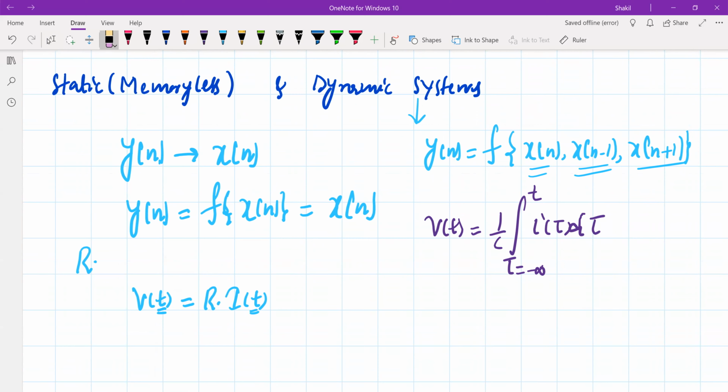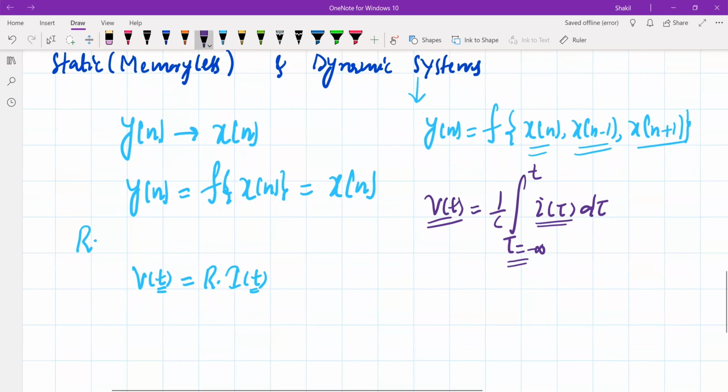Let me write it. So this is I of tau, V of tau. The output voltage of the capacitor is related to the current by this relationship, and this tells you simply that it depends upon all the past values of the charge that is stored in the capacitor. In other words, this system has memory. This capacitor has memory. So this is a system that is called a dynamic system.